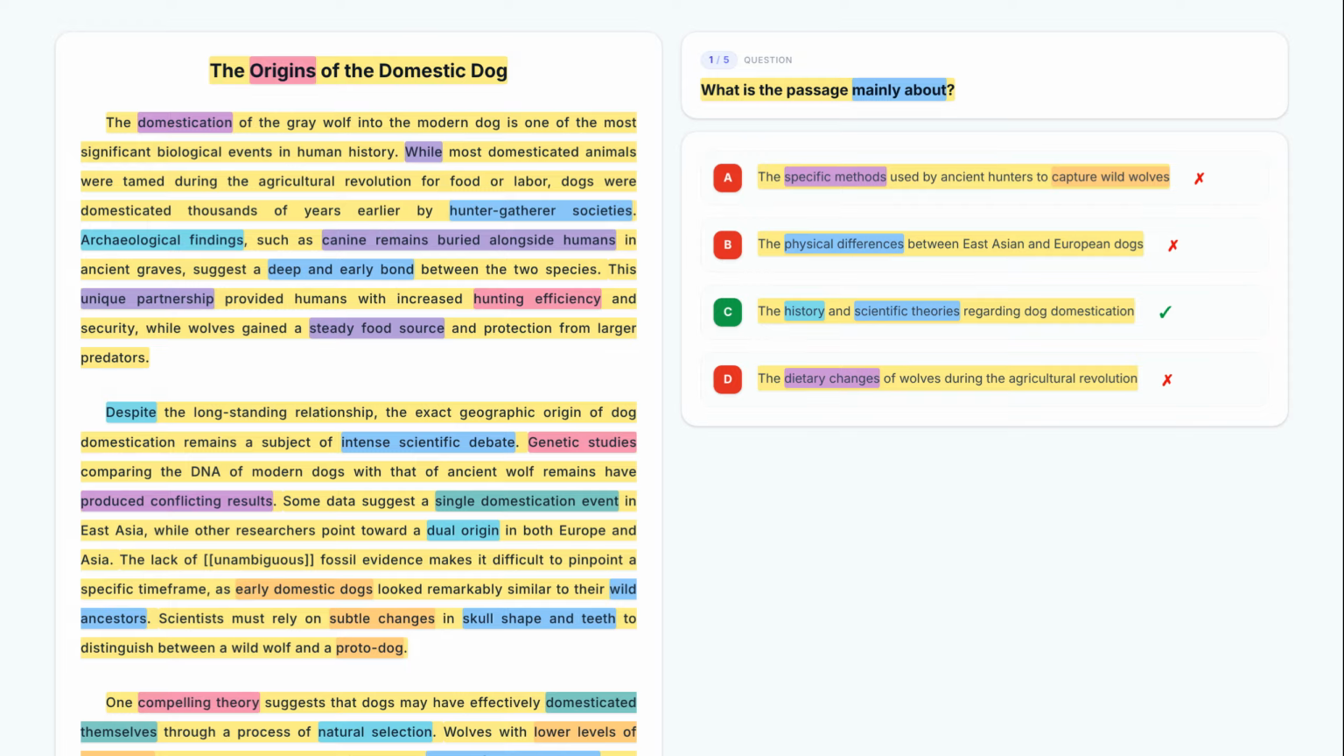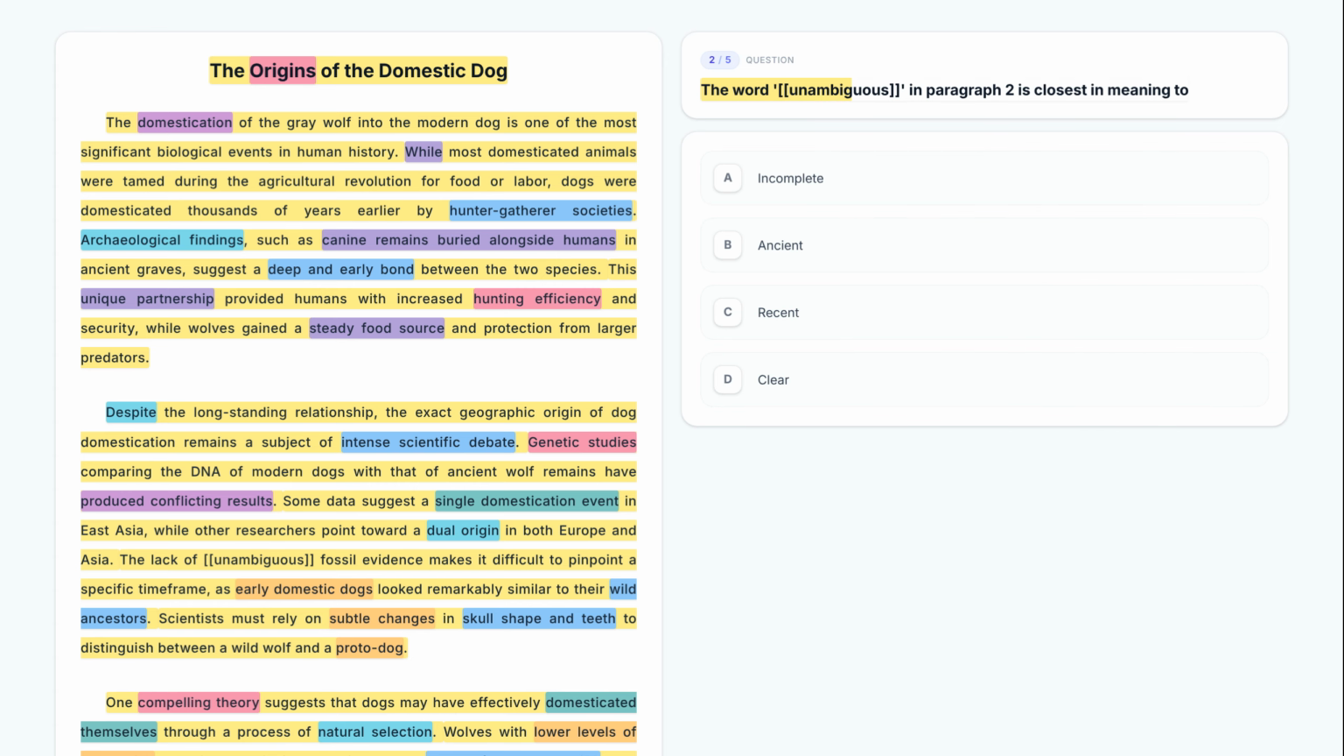The correct answer to this question is option C, since it is the only choice that encompasses the full scope of the passage's discussion on the history and various theories of dog origins. The word in paragraph 2 is closest in meaning to. This is a vocabulary in context question.